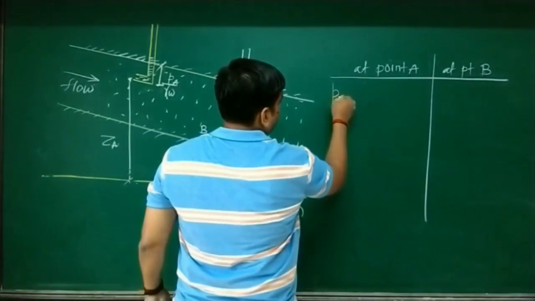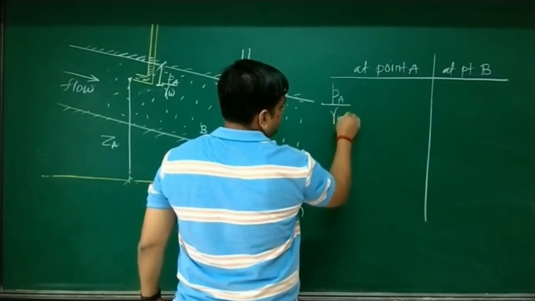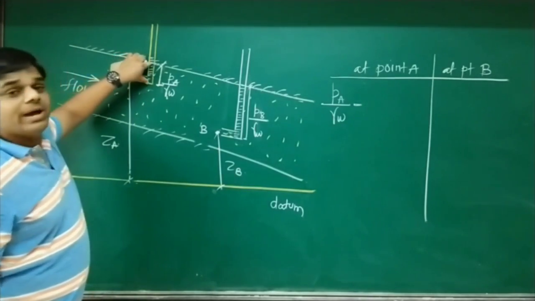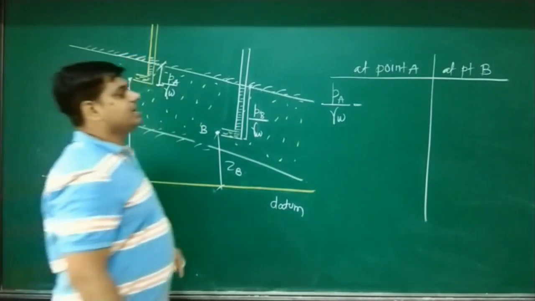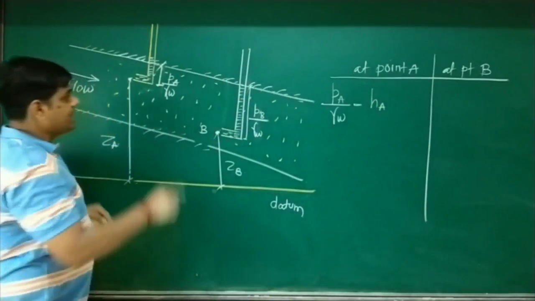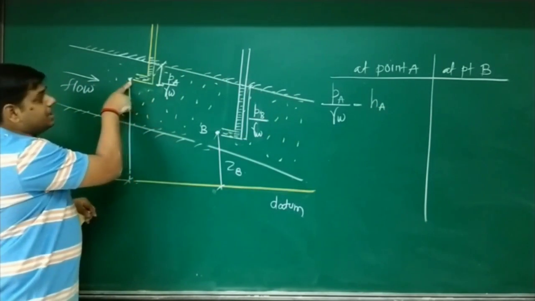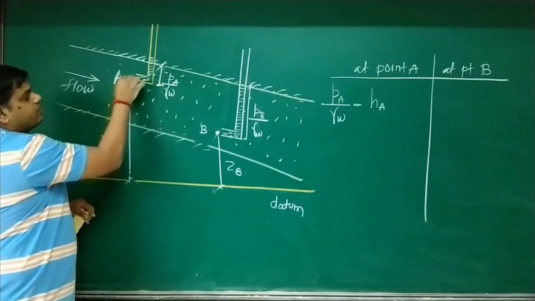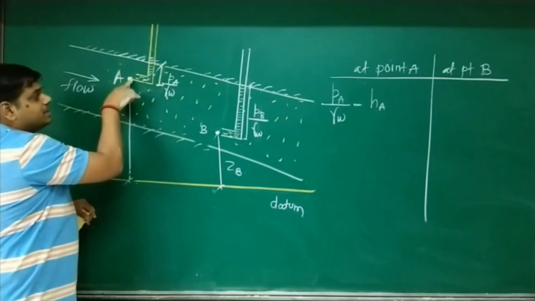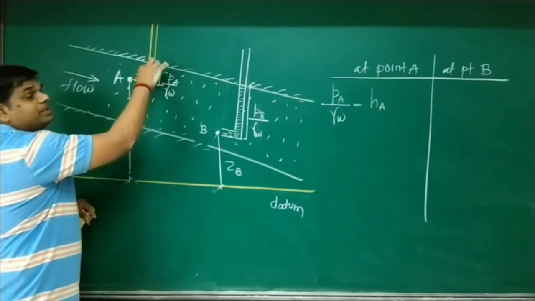So let's start from point A. The value of pressure head, P_A by gamma_w, at point A is some value. We call this, suppose, H_A. When I insert a piezometer near point A, there is some rise of water in the piezometer.